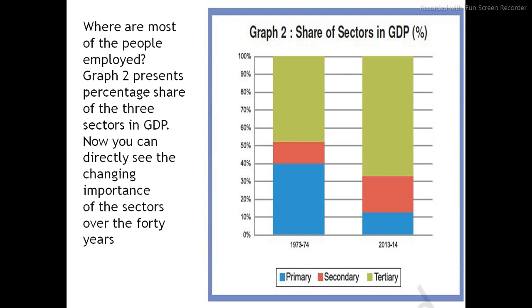The blue color is for the primary, pink for the secondary, and green for the tertiary, from 1973-74 to 2013-14. Again the data is speaking in favor of the tertiary sector.